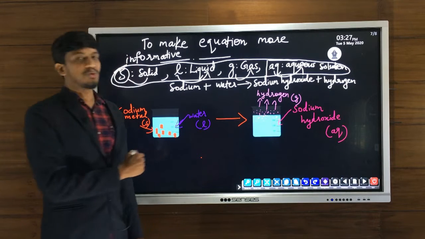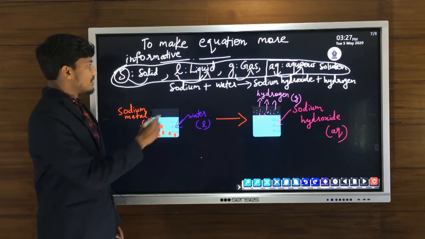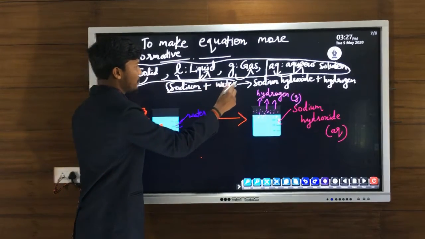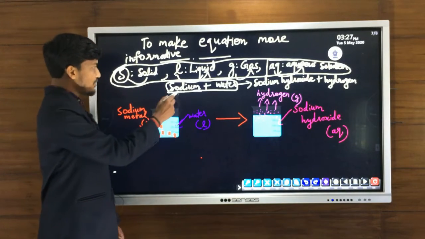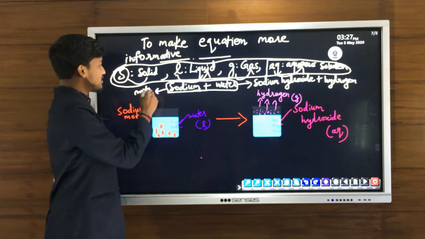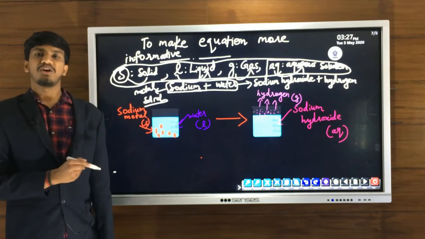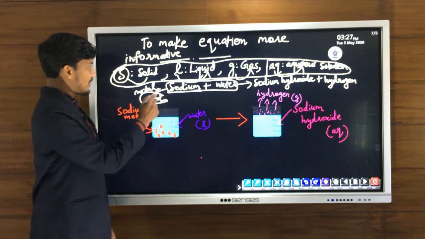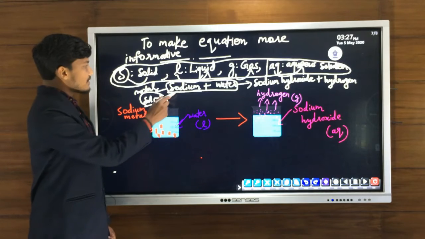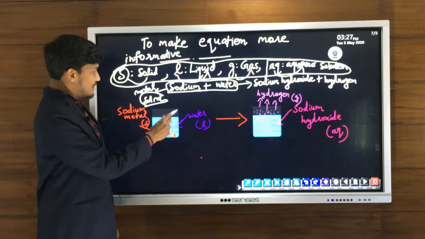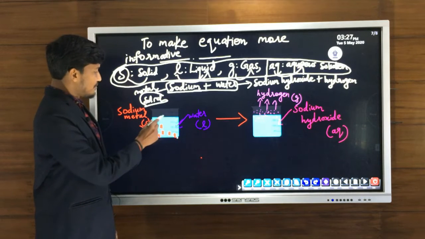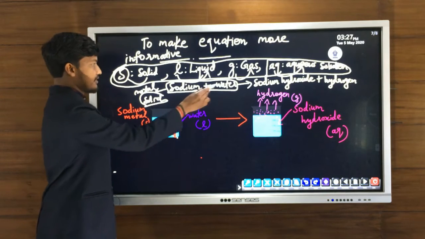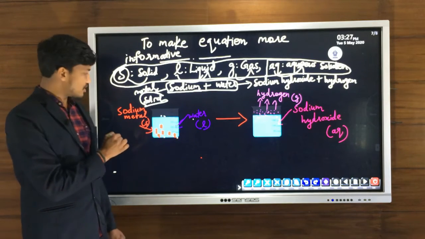So the reaction is sodium reacts with water. So sodium reacts with water means that there are two reactants, sodium and water. Sodium is a metal, and we know that metals exist in solid state. The only exceptional case is mercury. So we have solid sodium metal pieces and water. So the reaction will be like this. We have taken water in a beaker, this blue solution.